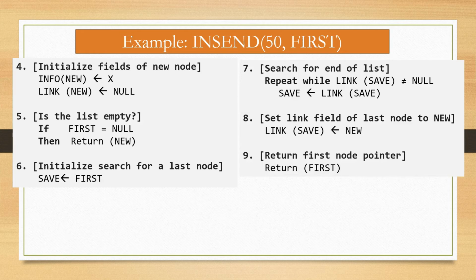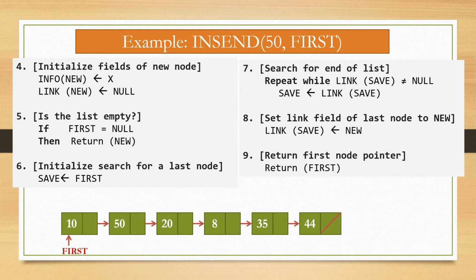For this, the first 3 steps are the same. First check the availability, then assign avail to new, then link of avail is assigned to avail, and the fourth step is initialize the fields of the new node.